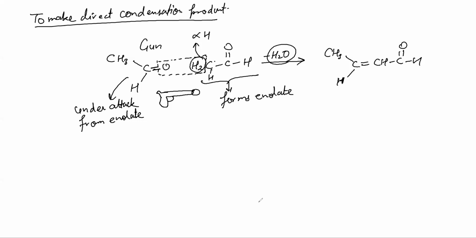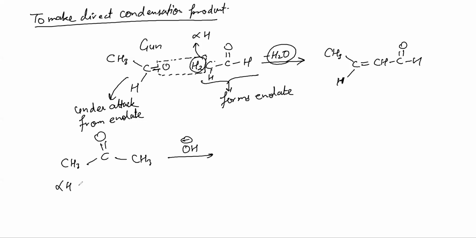Can we make the product on our own? Yes, I think we should. Let's try to make this product. They will ask you the product here. Now, let's match the condition. Do we have alpha hydrogen? Yes, we have. Have we used base? Yes, we have base. So if these two conditions are satisfied, we will say that it is aldol condensation.